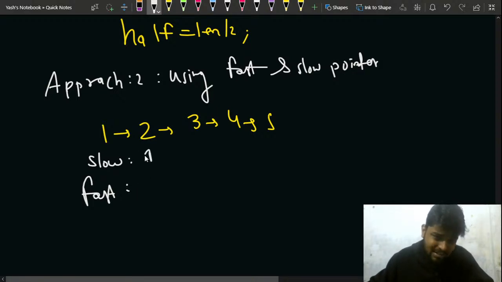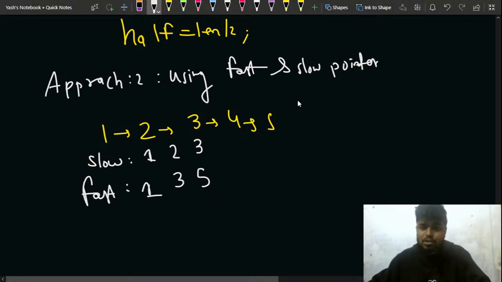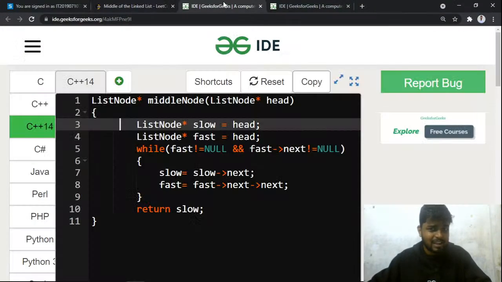If my slow is currently at 1, fast is also at 1. Now my slow moves to 2, that is it moves by 1, and fast moves to 3, right? Now my slow moves to 3, and my fast moves to 5. So I keep on checking if my fast is pointing to null, or my fast dot next is pointing to null, in that case I'll break from this loop, right?